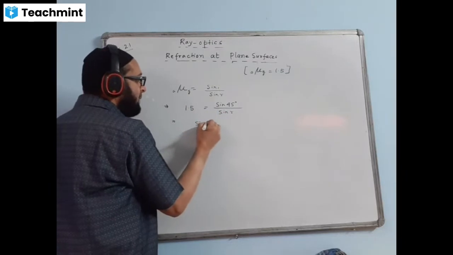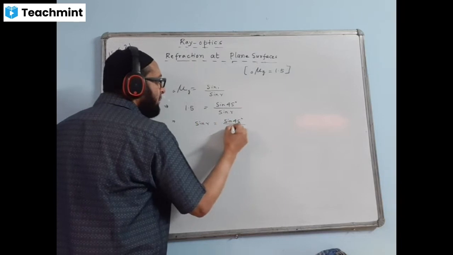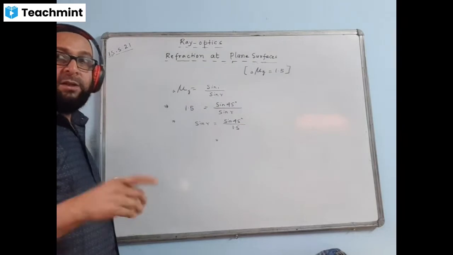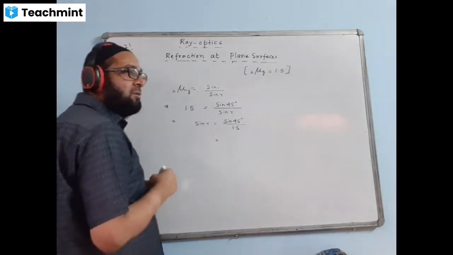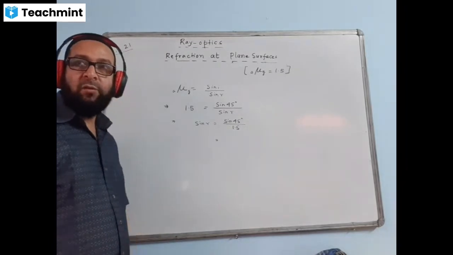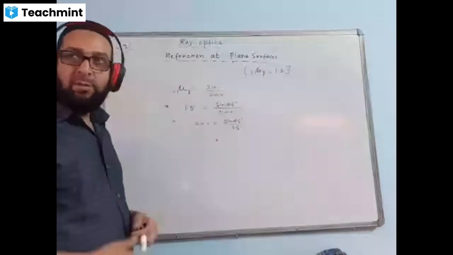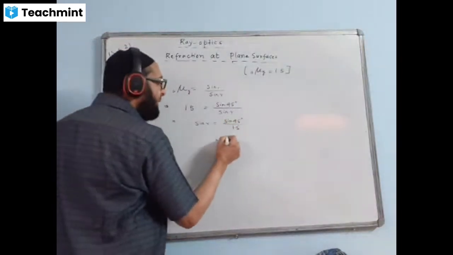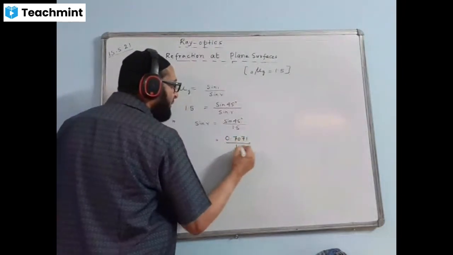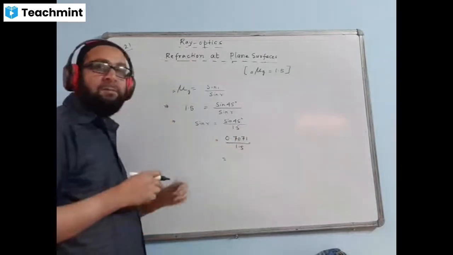Sine R, I'll take this side, and here I write sine 45 degree by 1.5. Sine 45 degree in calculator we'll see how much is the value. You need to write the answer in at least 4 decimal places, the value of sine of any angle. The answer of sine 45 degree in calculator will come 0.7071 divided by 1.5. Here also we will divide and find the answer in 4 decimal places.